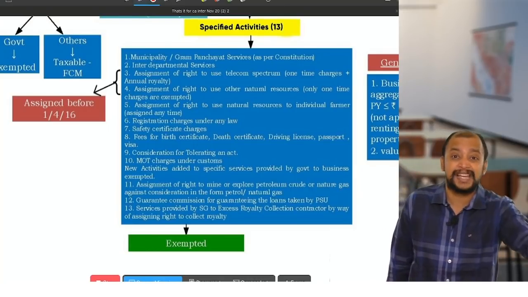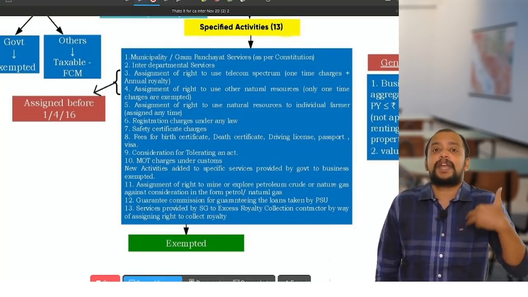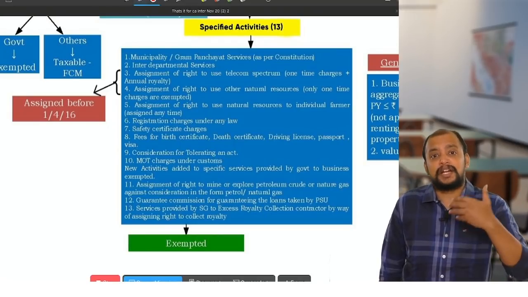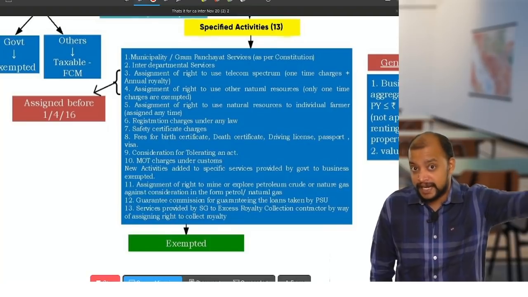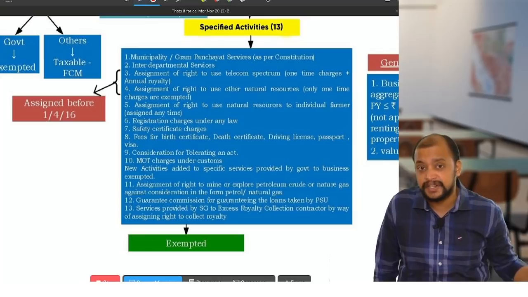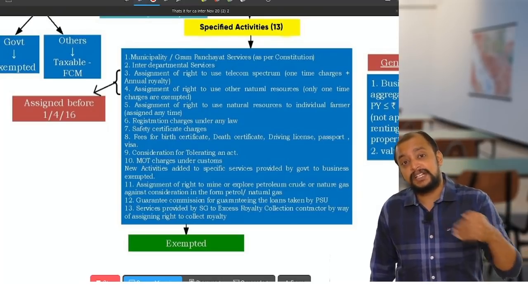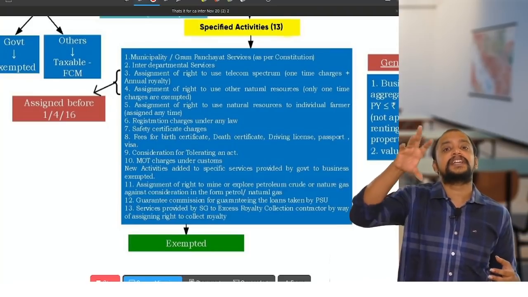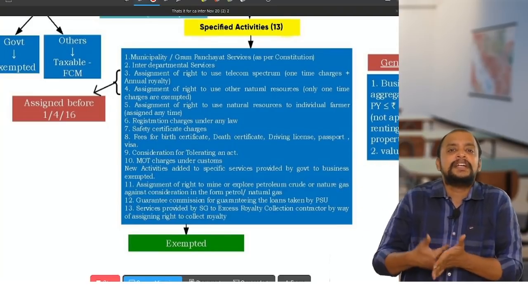That one-time charges is there, na? That may be payable at once or may be payable in installments. If it is payable at once it will be paid, and that is anyhow before 1/4/2016, leave it. But when it is paid in installments, a few installments may come during this period also, and that is exempted. For that purpose only this is given.